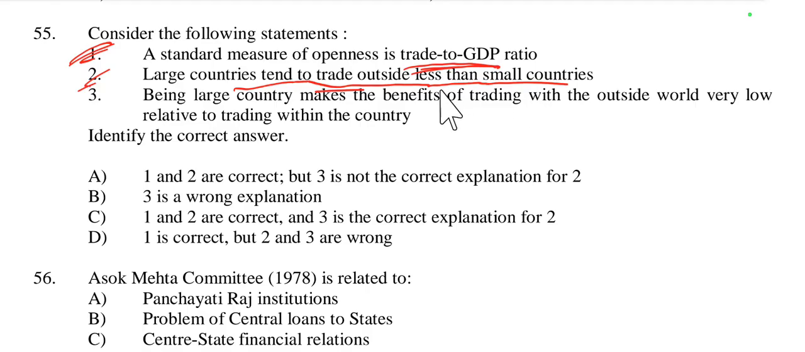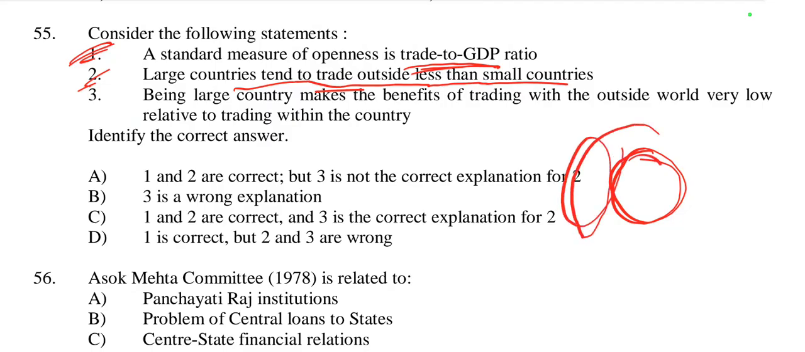So this is right, because being a large country makes the benefits of trading with the outside world very low relative to trading within the country. Being a large country, if he trades within the country, then he is benefited. If he trades with other countries, he may not be benefited. If he trades within the different states of the country, he will benefit more. So this is the reason. Options 1 and 2 are correct, and 3 is the correct explanation of option 2. So option C is right here.